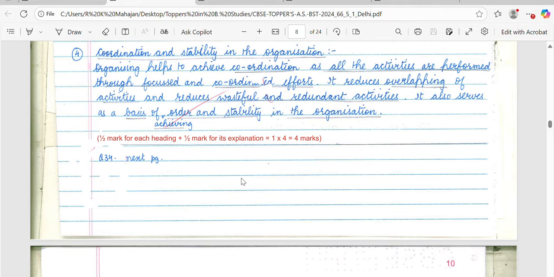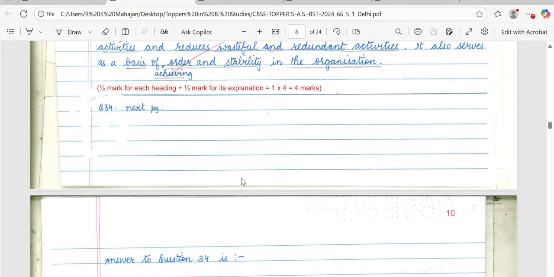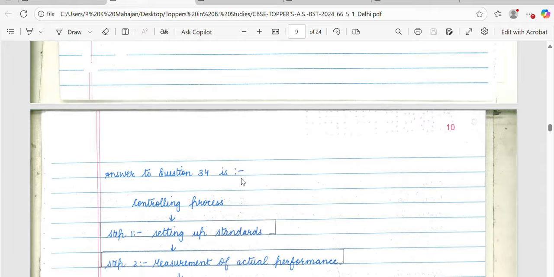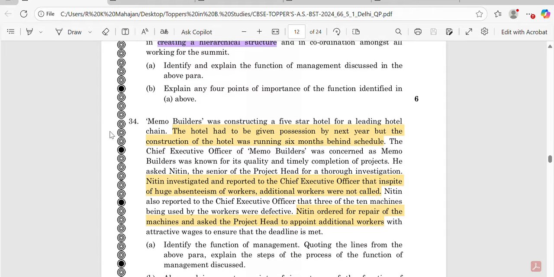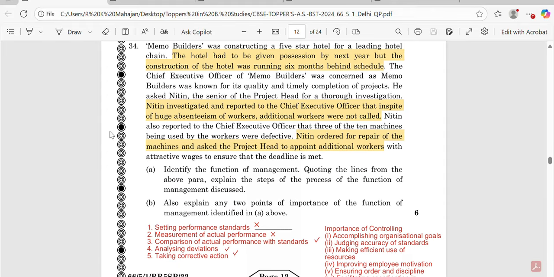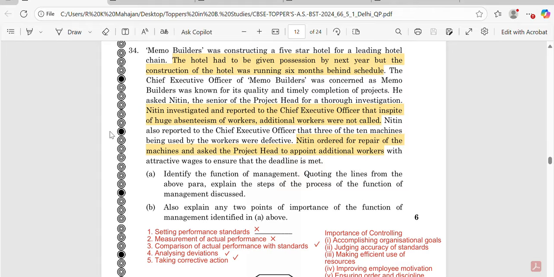Now let's see which question the student has covered. Question number 34. Now see what was the question 34. Again it's a case study. In the case study, I have mentioned and highlighted the key lines so that I could save the time. First question is identify the functional management by quoting the lines from the above para. Explain the steps in the process of the function of the management.